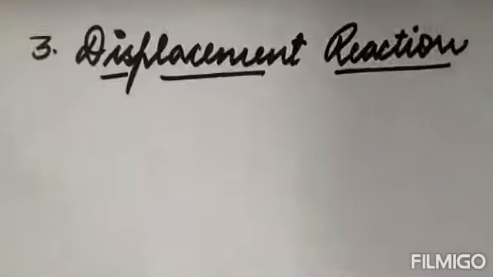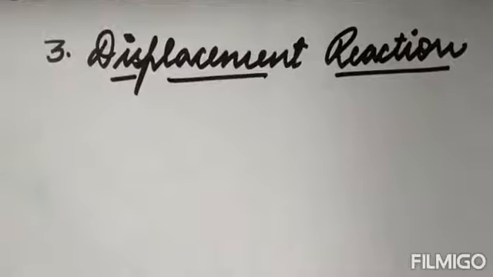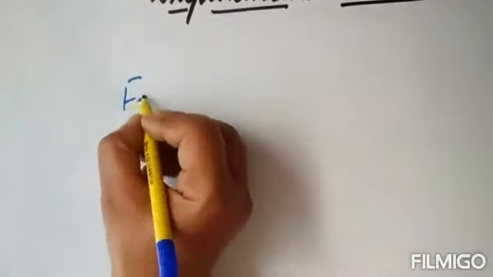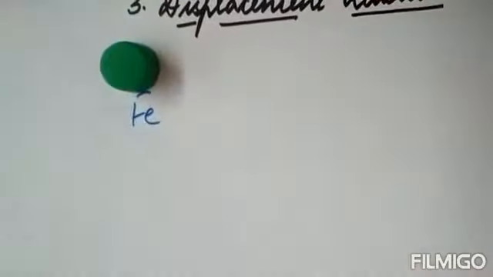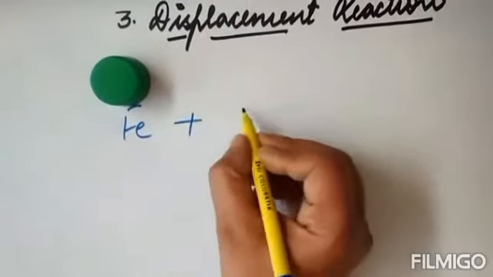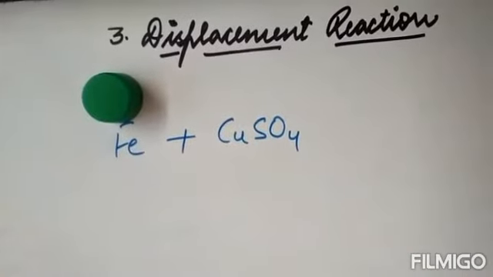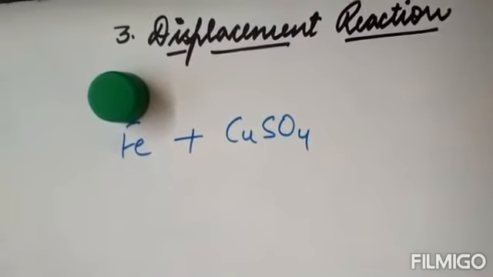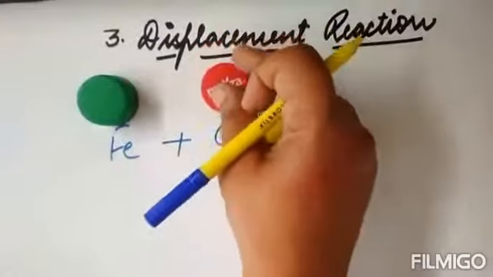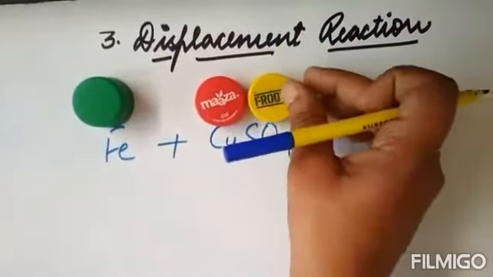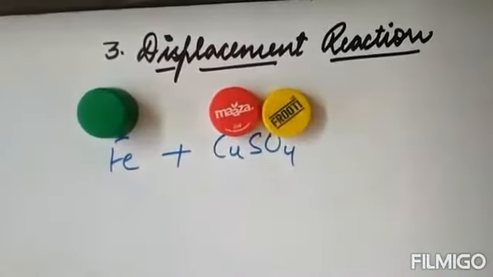So this is how you need to remember. Now let's come on to explore more examples under displacement reaction. Class 7, if you remember. So we'll take the same example as I explained to you. First I have taken iron, Fe, plus I took copper sulfate. Copper is normally brown in color, but I don't have that, so you write this copper and then yellow color for sulfate. Okay.